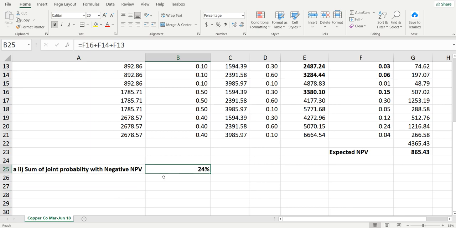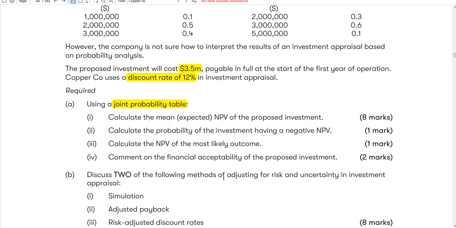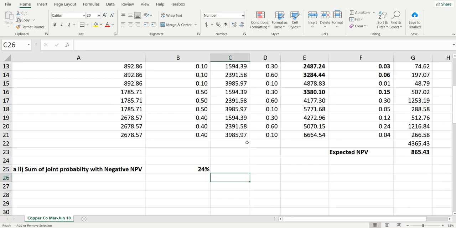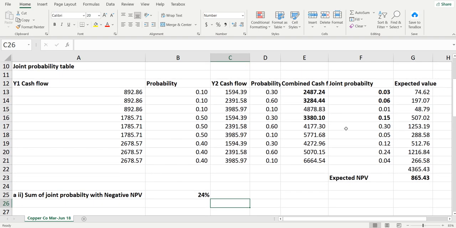So let's do the third question. Calculate the NPV of the most likely outcome. So what the question is asking is, which has the highest joint probability? Because we are doing the probability of year 1 and year 2, so the combined joint probability and the NPV of that.